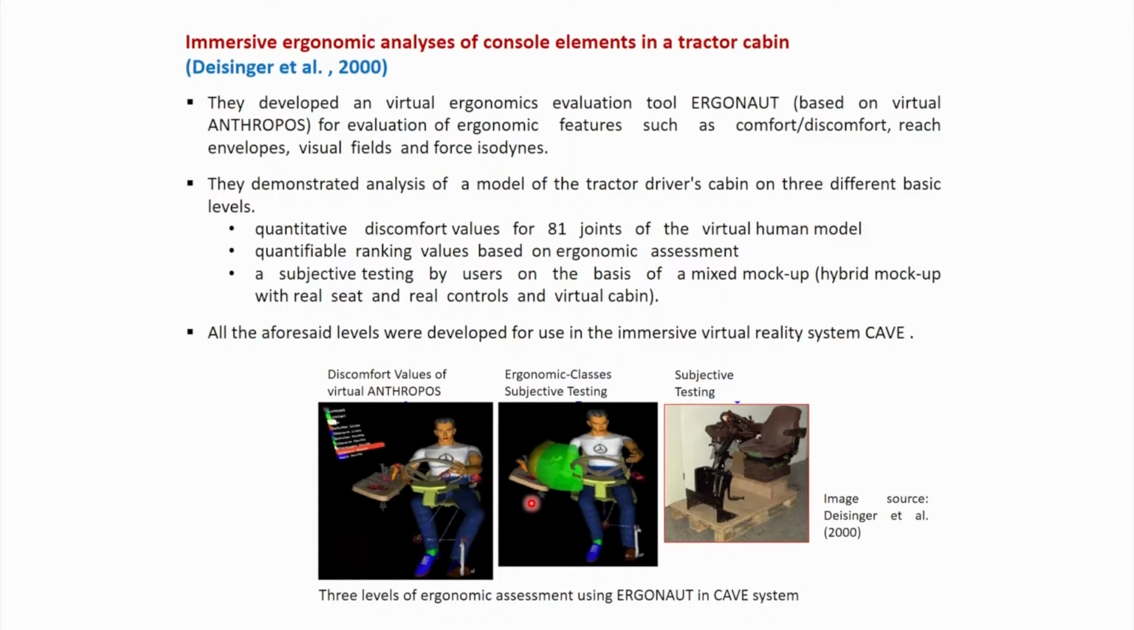So here from this image it is seen that these are the discomfort values of virtual Anthropos that can be evaluated, then various ergonomic analysis, ergonomic classes, subjective testing, and the last one is the real setup with seat and steering wheel, where a real human can sit and interact with the CAD-generated virtual environment, but these components are real. So this is actually used for subjective evaluation, where real subjects can sit and give their feedback based on the input received from the virtual environment.